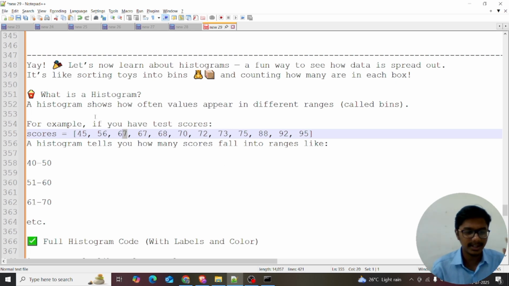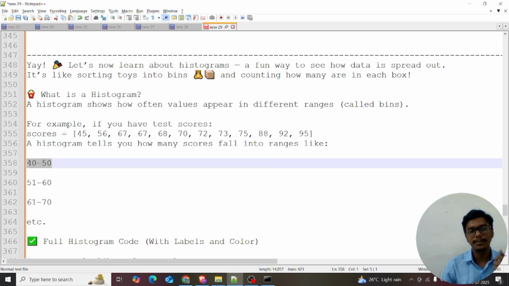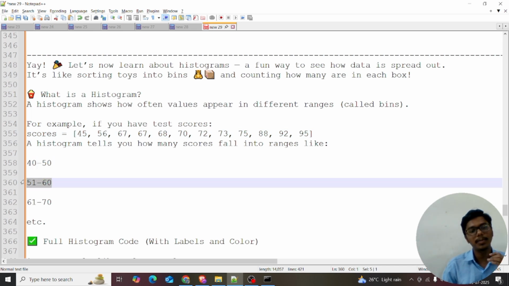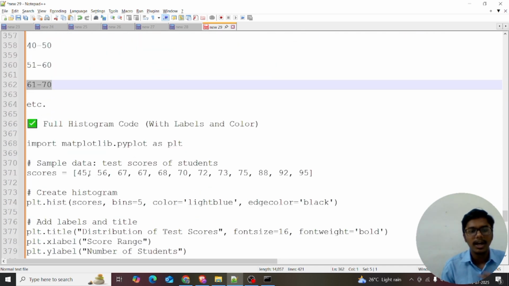There are many persons, so I just take some amount of the range. The histogram tells how many scores fall into ranges like 40 to 50, how many persons; 51 to 60, how many persons; and 61 to 70, how many persons. I will explain this with code.